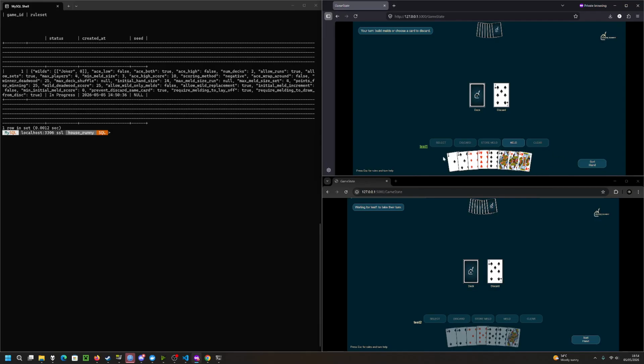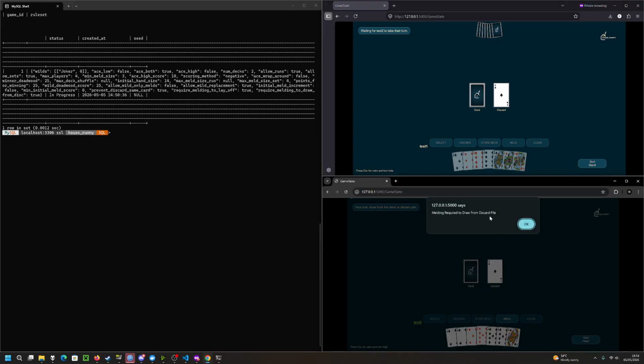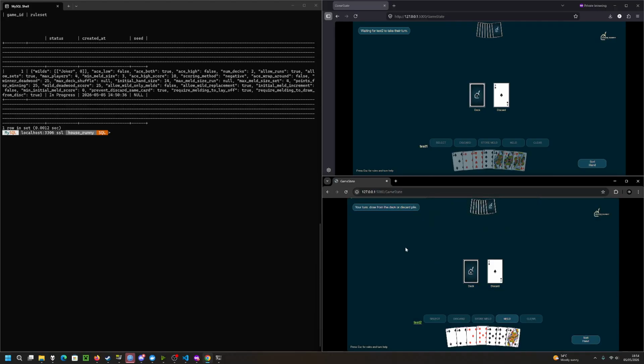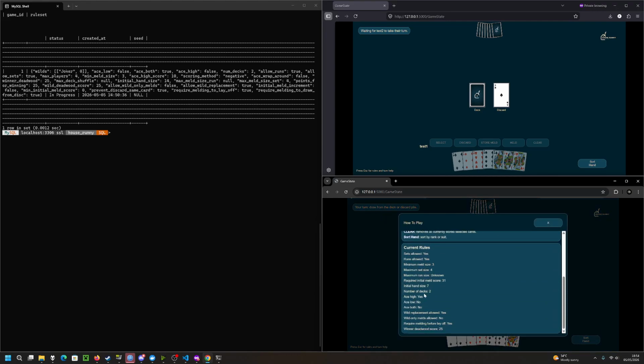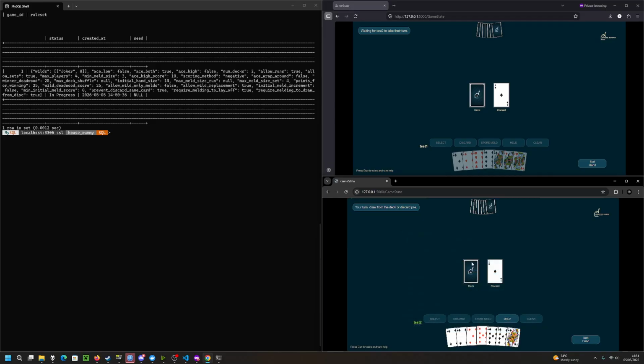Clear deselects all cards. For example, if I select a card by accident, I can clear all selected cards and select a card again, or I can simply discard a card. If I attempt to draw from the discard pile, depending on the rule set, it can say melding required to draw from discard. As well, whenever a player wants, they can press the escape button and see the current rules, the turn order, and the action buttons available.